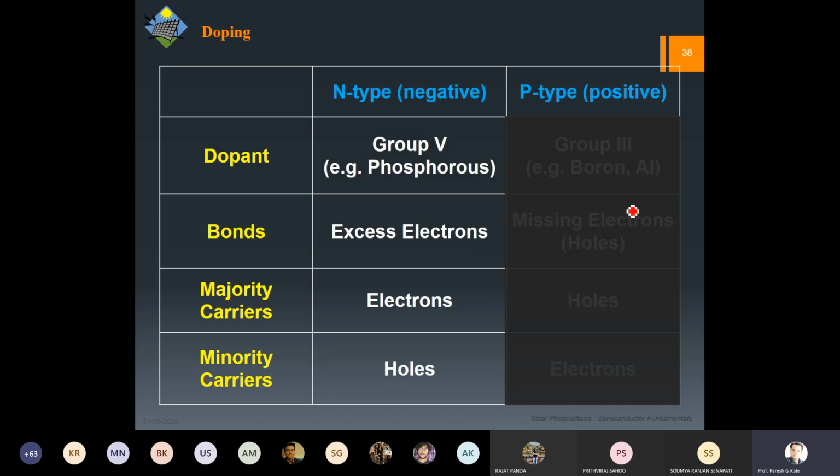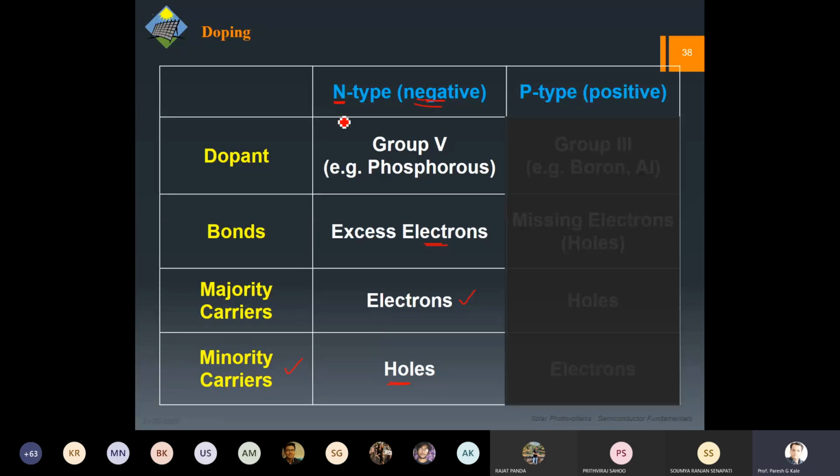Just to compare, in N-type, these are the negative ones, because it's a group 5. We have got excess electrons, and as an electron has negative charge, we call it negative. You can remember from this, N means negative, negative means electrons. In here, as we have more electrons compared to holes, electrons are majority carriers and minority carriers are holes. Now, what are these majority and minority? Obviously, as usual, it means we have more number of carriers. So density, population density, you can understand. Majority carriers are electrons.